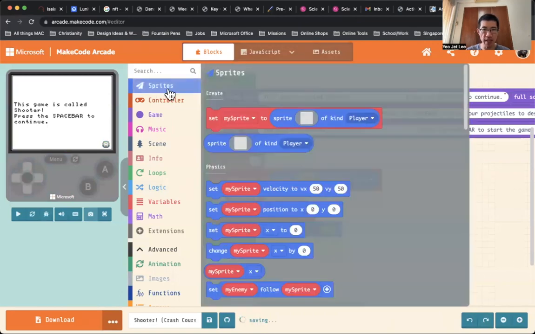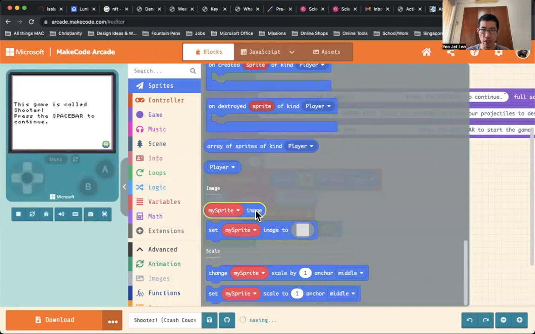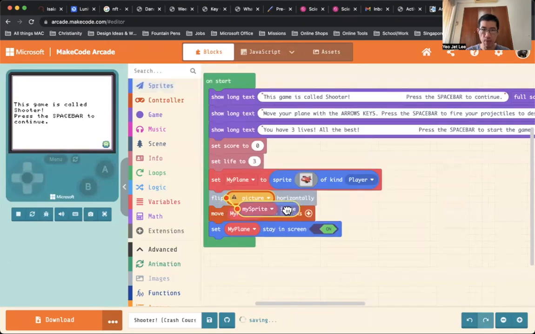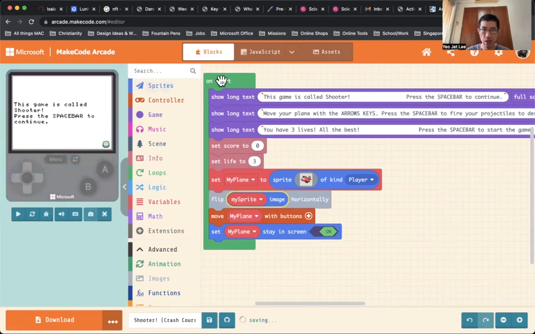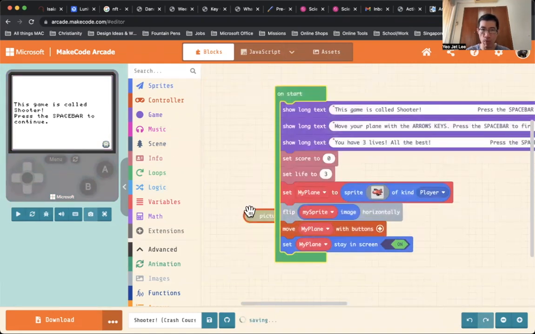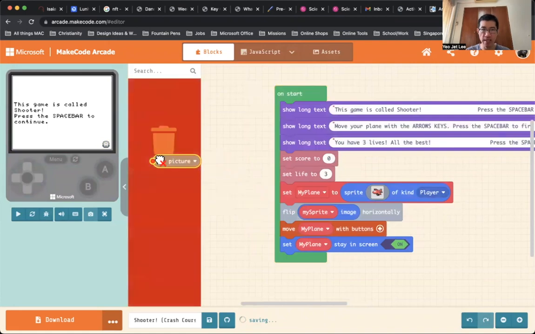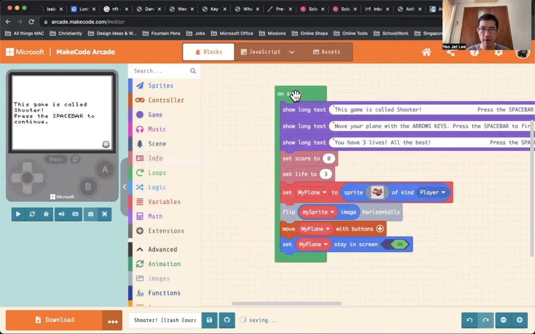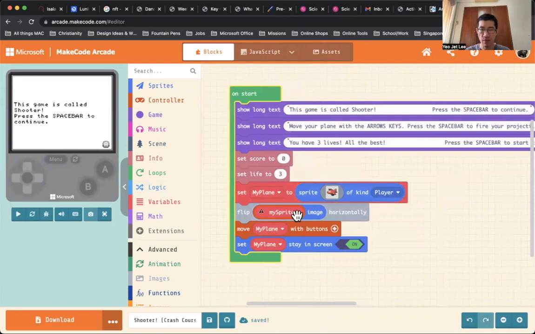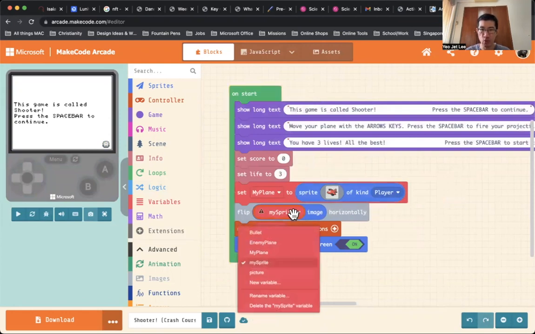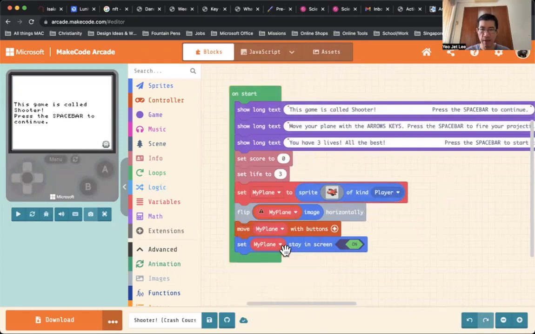We go to Sprite, go down to Image, click on this, and replace this with this. As we click and release, it will push out the old code block, which is this. We're going to drag this and delete it over here. And here, we need to change this to my plane.